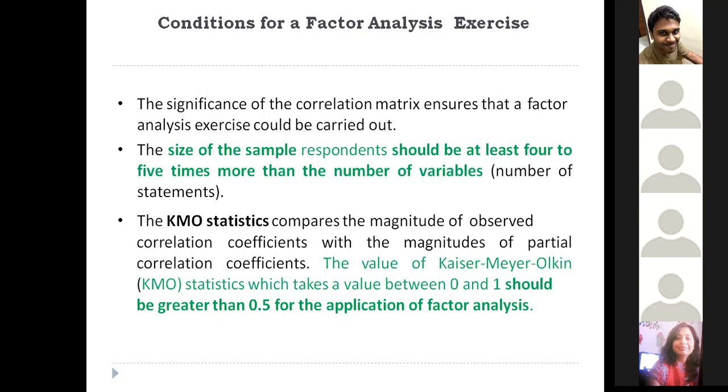Also take note of this: your sample size, the number of rows or data points that you're trying to reduce, should be at least 4 to 5 times more than your number of variables.